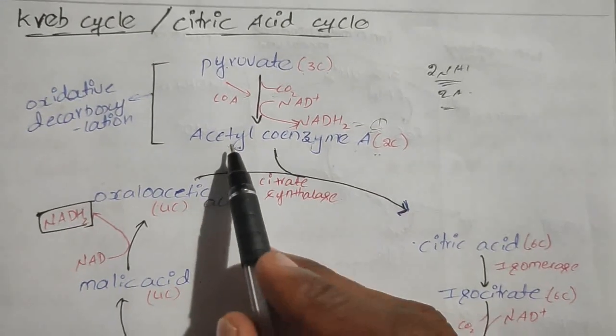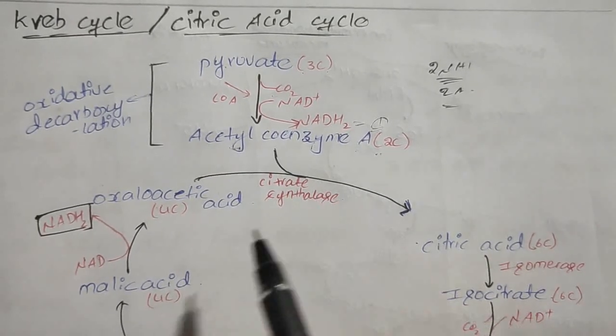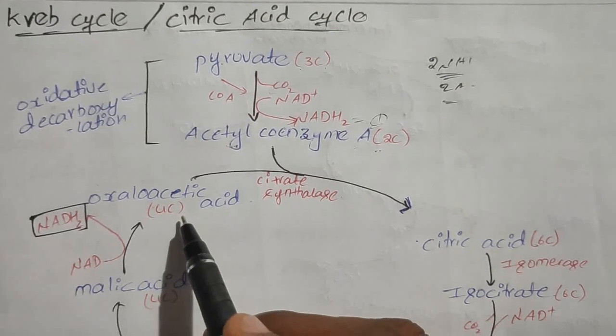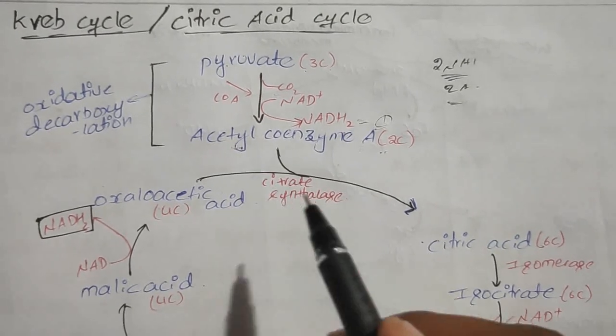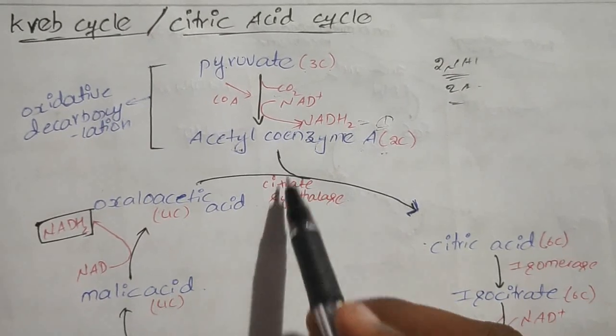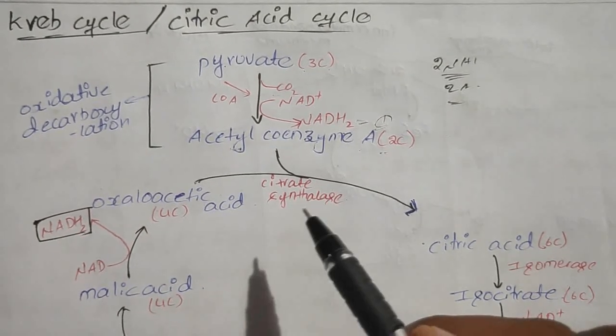Later on, this acetyl coenzyme A combines with oxaloacetic acid, which is a 4 carbon compound, and both mix and give rise to citric acid, which is a 6 carbon compound. In this process, citrate synthase is the enzyme used.